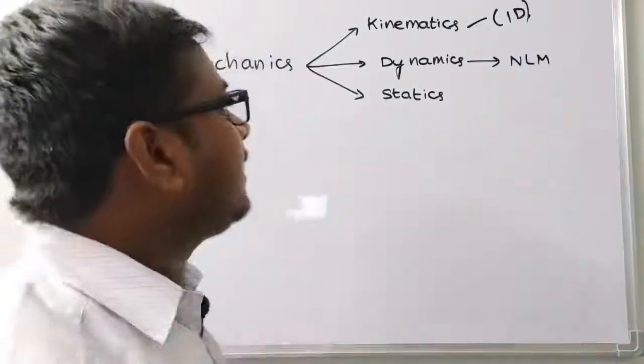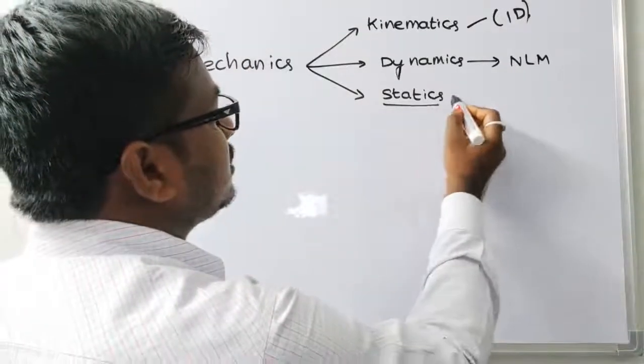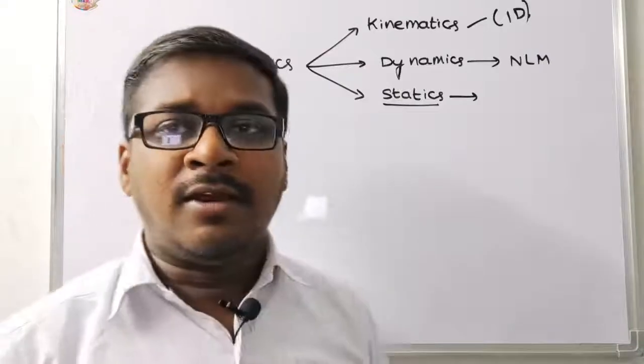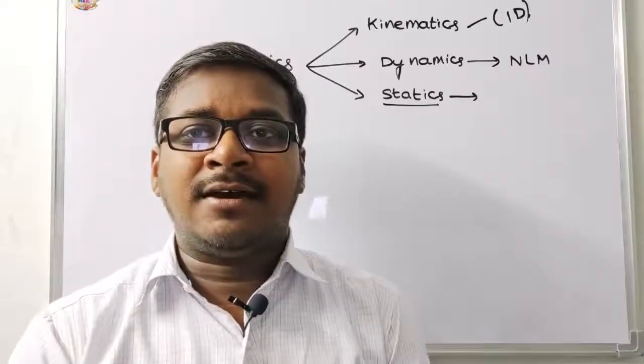Next, the third category is statics. Statics is the branch of physics which deals with the study of bodies at rest.